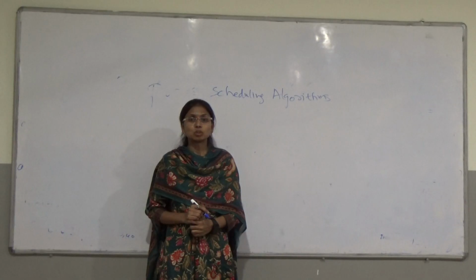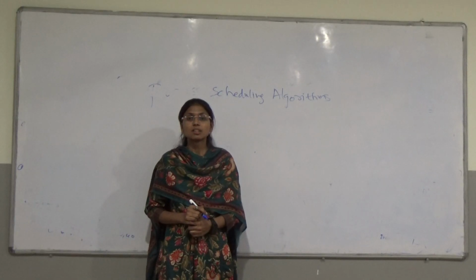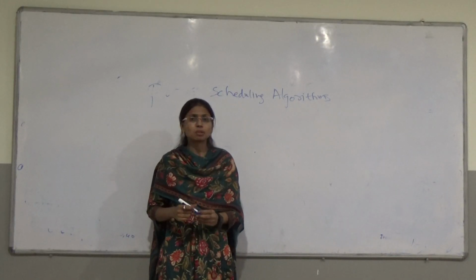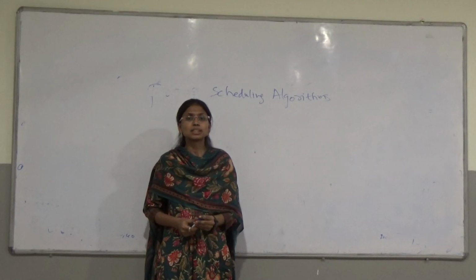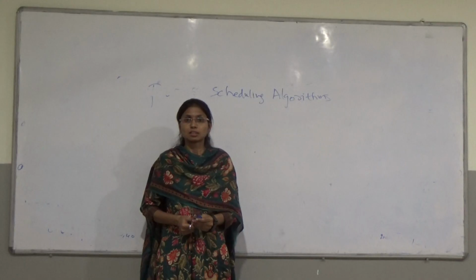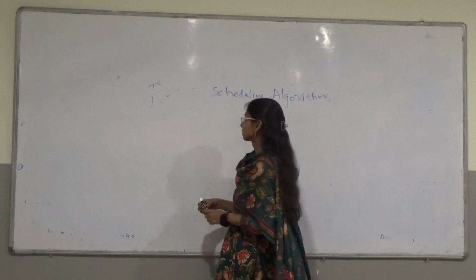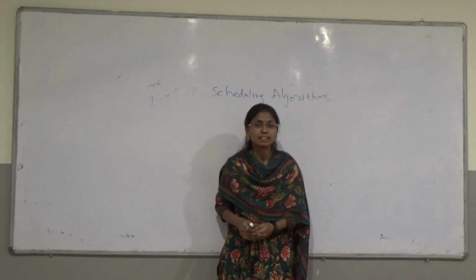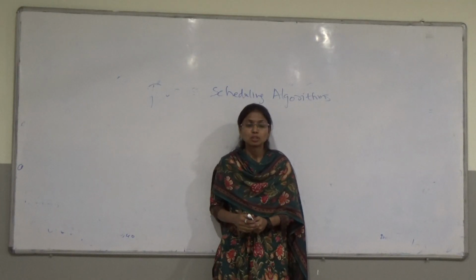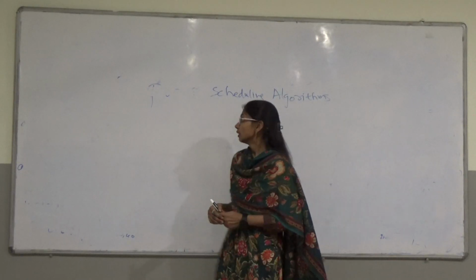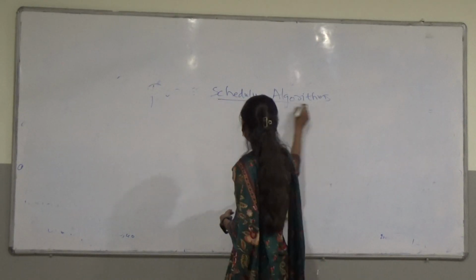Today I am going to discuss CPU scheduling algorithms. First of all, I would like to discuss what we mean by a scheduling algorithm. A scheduling algorithm is a mechanism which is used to schedule a process to a processor. Process is nothing but a program under execution. Processor is nothing but a CPU. So we are going to schedule a process to a processor for execution.